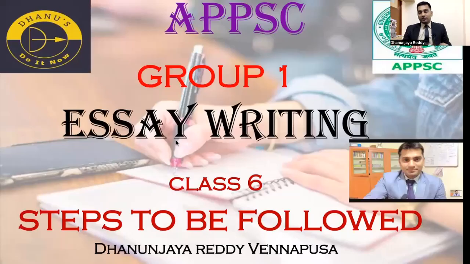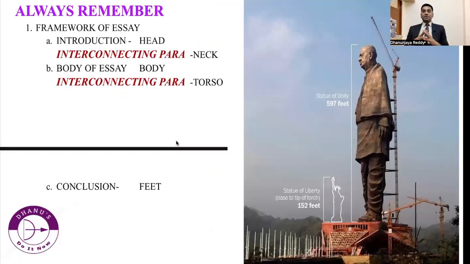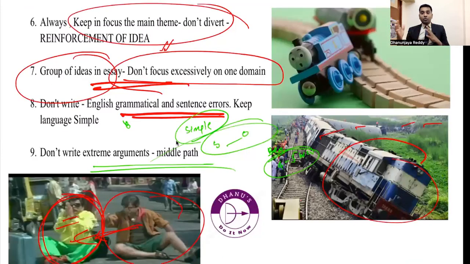These are the things that we have to focus on when writing an answer. Always remember these. The first one is the framework. The second is substantiations. The third is coherent arrangement. Fourth is smooth transition. Fifth is originality of ideas. Sixth is never deviate from your focus point.